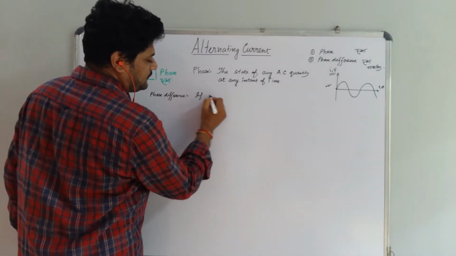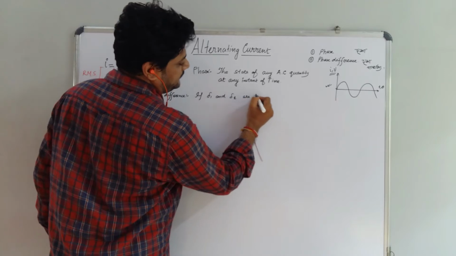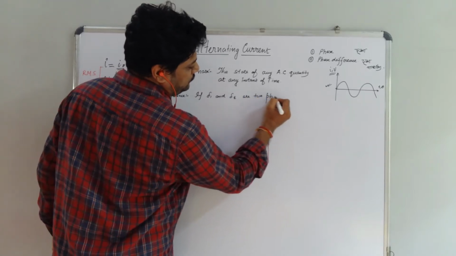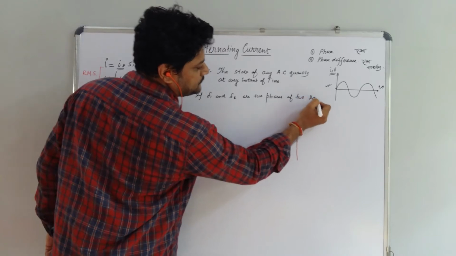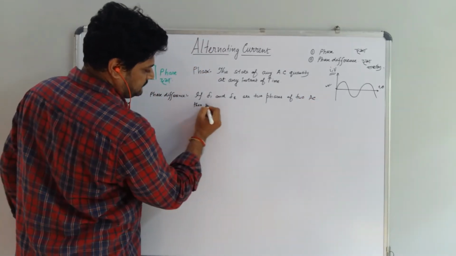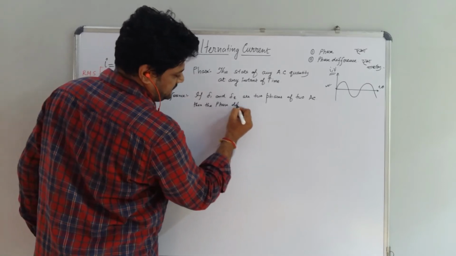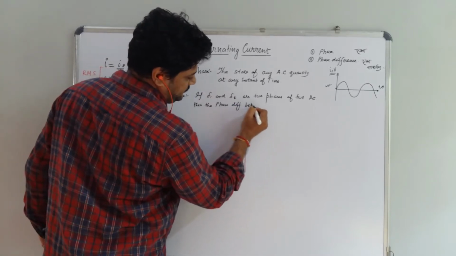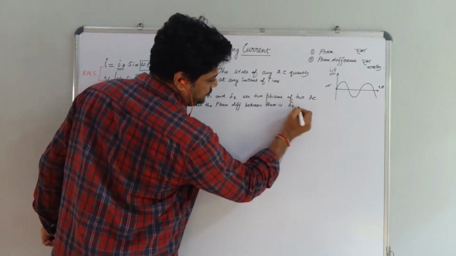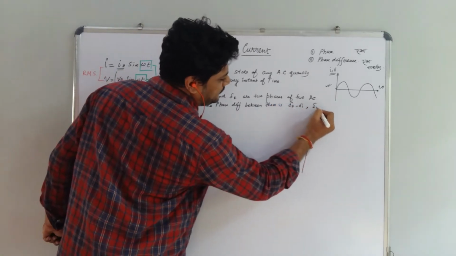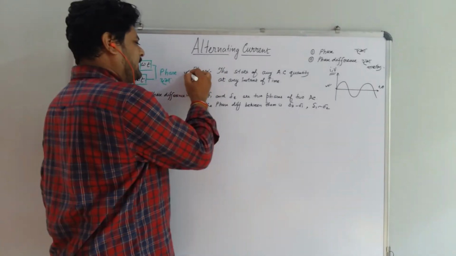If del 1 and del 2 are two phases of two ACs, then the phase difference between them is del 2 minus del 1, or del 1 minus del 2, whatever it is. So these two are nothing but the definitions.